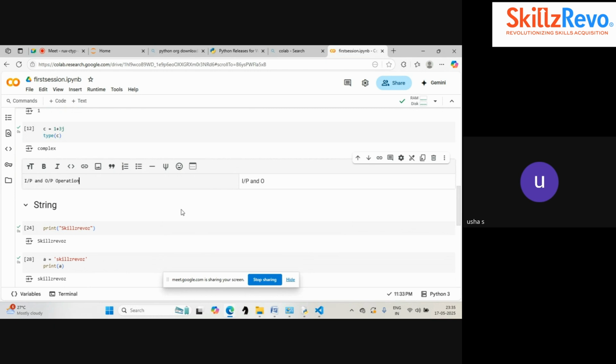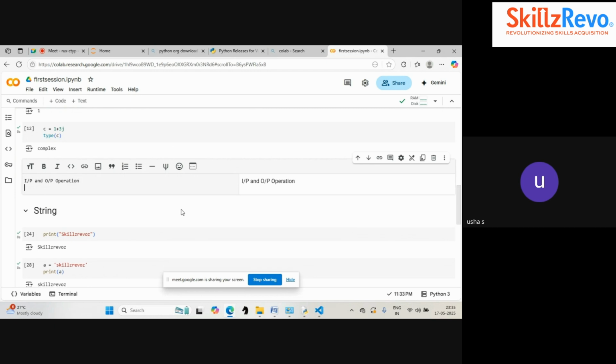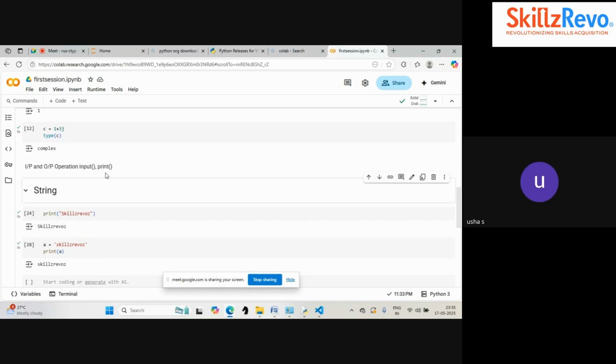Okay, there are two operations in Python. One is the input function, another one is the print function. Input function is for input, print function is for output. Got it? Input function is for setting an input. Print function is for displaying an output. Everybody understood?